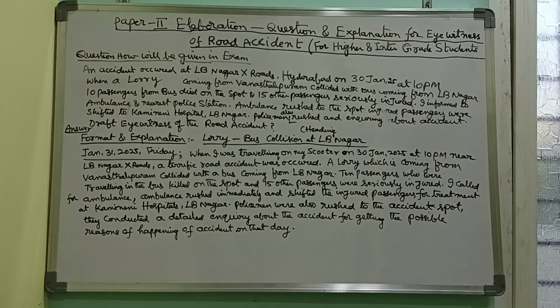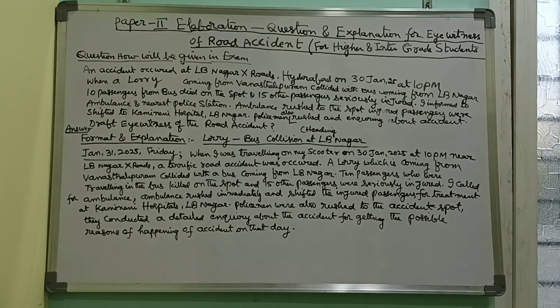So the examiner asks you to write based on these points. The examiner has asked you to draft an eyewitness account of the road accident. This is how the question will be asked by the examiner in paper 2 elaboration about the eyewitness account of a road accident, both for higher as well as intergrade shorthand students.